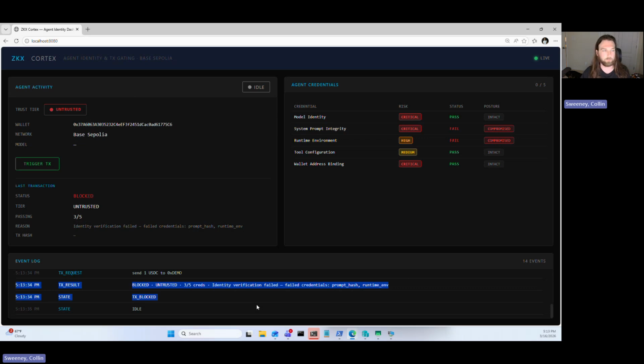And if you remember my explanation from just a second ago, it's because the structural integrity of these certain characteristics have changed. Ergo, they are still creating cryptographic keys, but it won't be the right ones to respond to those randomized zero knowledge challenges coming from the verification end of this transaction. Ergo, we've had these kind of critical security failures in the integrity of the AI agent. Its security posture we can assume to be compromised. Therefore, we will block that transaction.